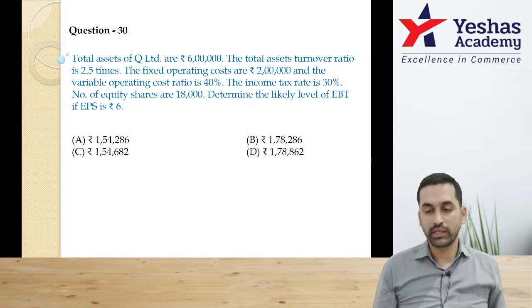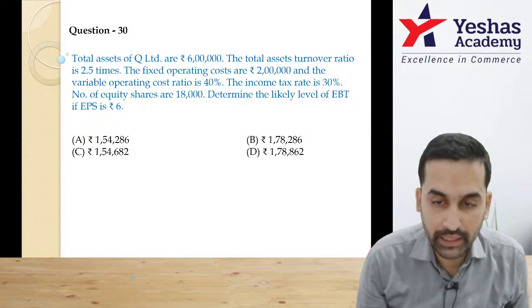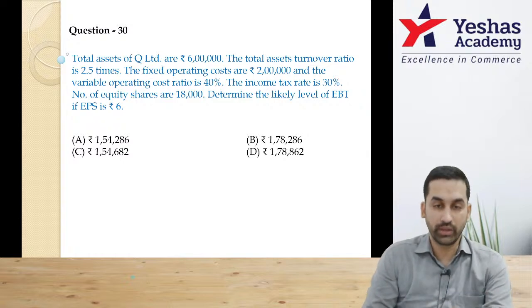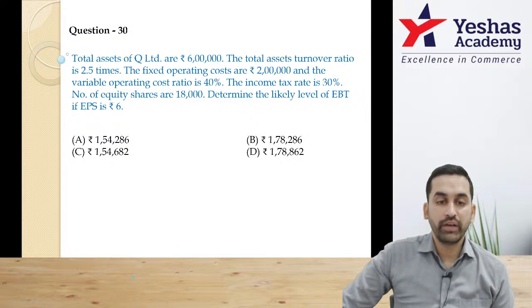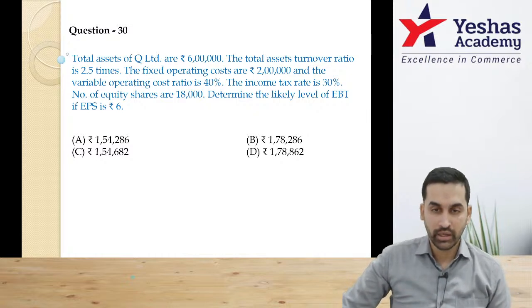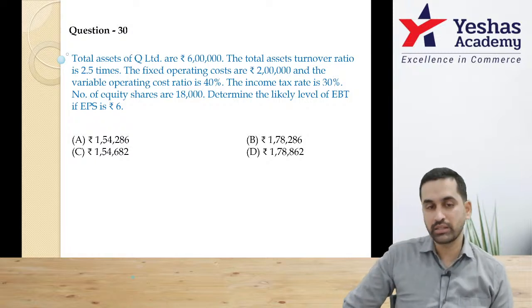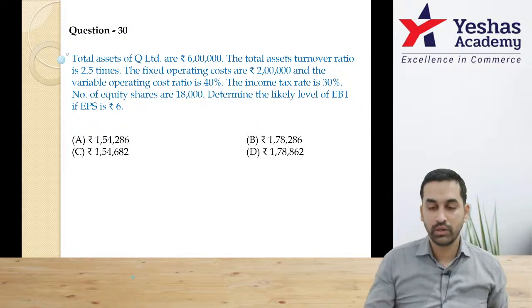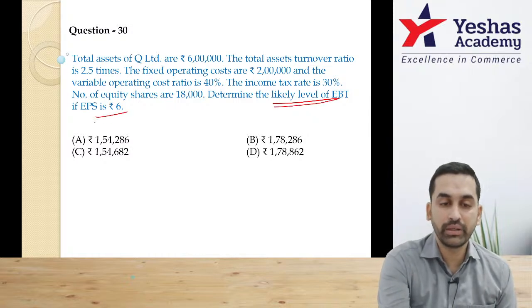Question number 30. Total assets of the company 6 lakh. Asset turnover ratio 2.5 times. That means 6 lakh into 2.5 will give you turnover. Fixed operating cost given 2 lakh. The variable operating cost is 40%, tax rate 30%, number of equity shares given, determine the likely level of EBIT if EPS is 6 rupee. Please understand, don't start from top. Observe what they have asked. Likely level of EBIT if EPS is 6.